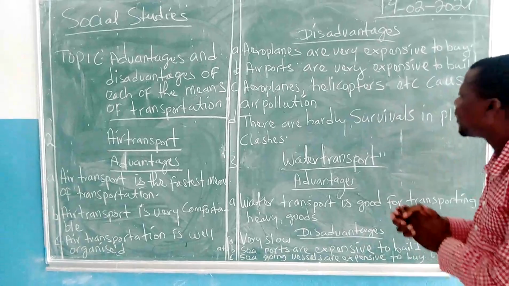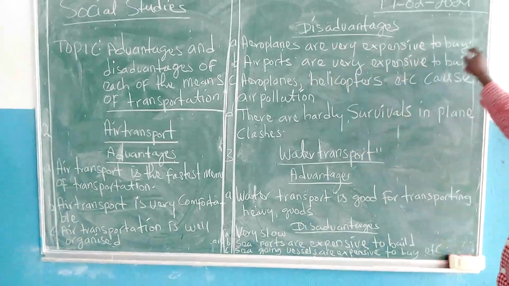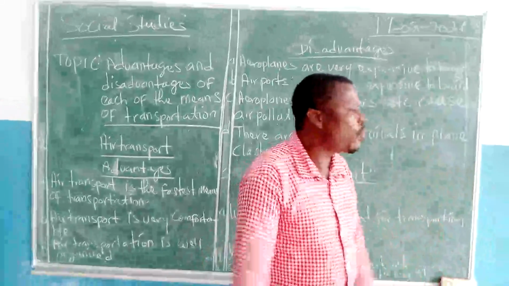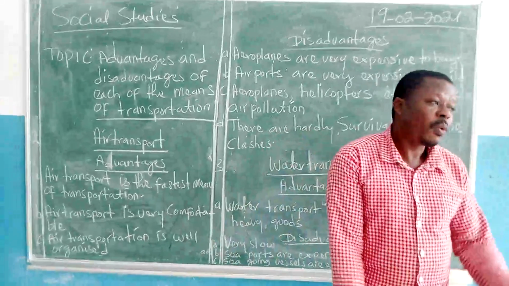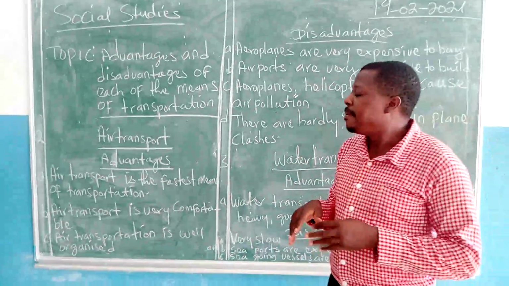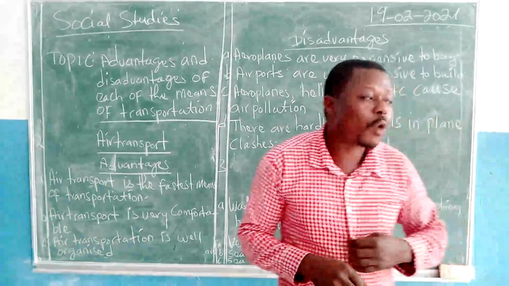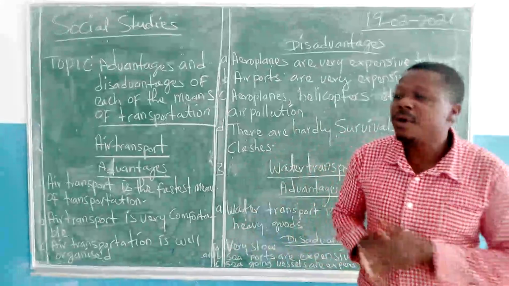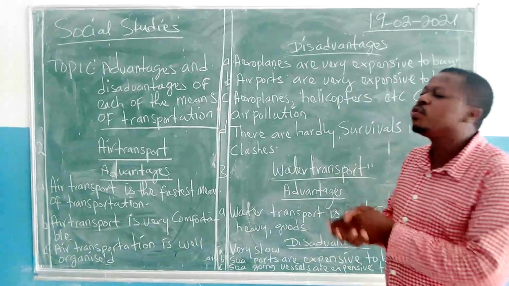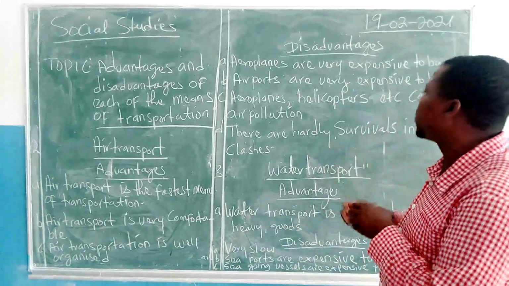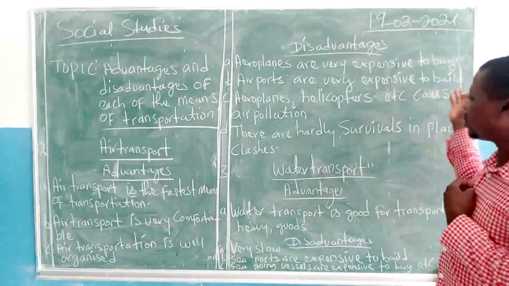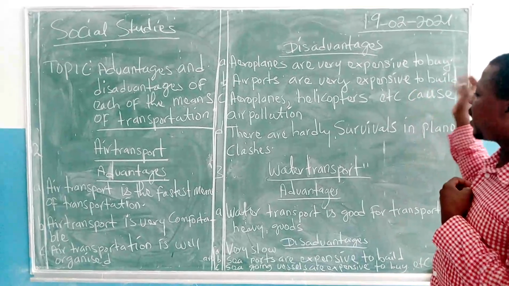The second point: airports are very expensive to build. Ask yourself, how many airports do we have in Malabo? We have 2. One is in use and the other one they are still working on. Some countries cannot even afford 4, 5, or 6 airports because airports are very expensive. To have an airport, you need to spend too much money. So that makes it a disadvantage for air transportation.